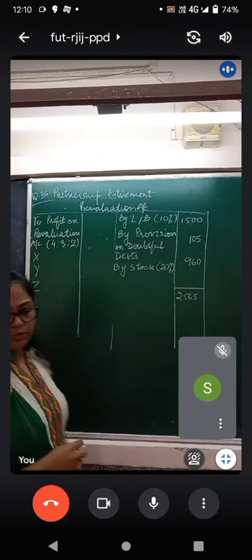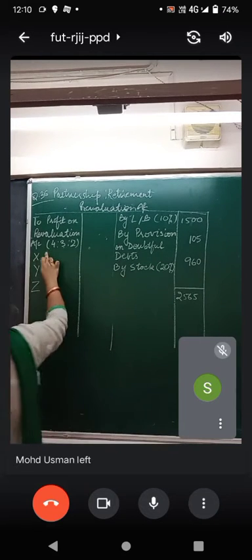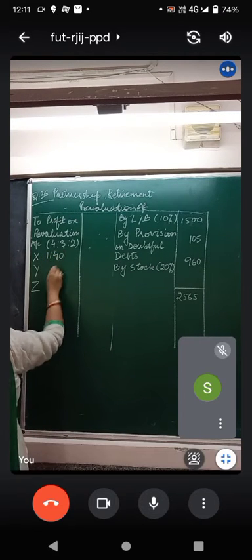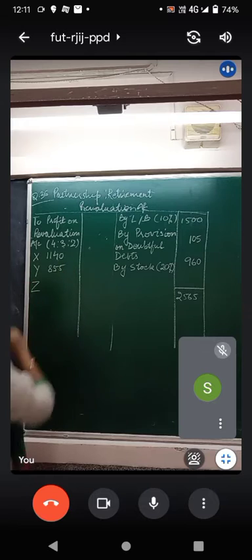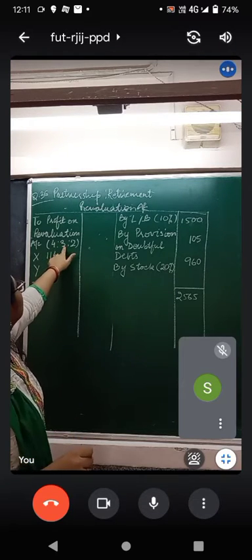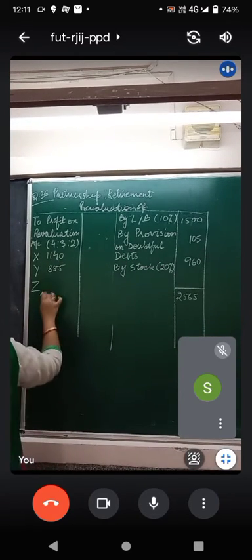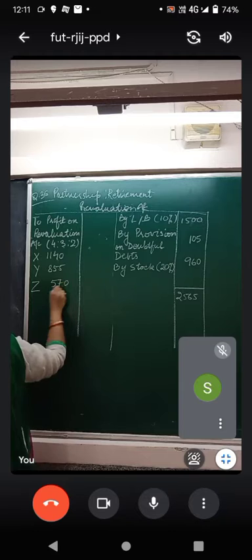Quickly write down the amounts for X, Y and Z. 1040, 855 and 2565 into 2 upon 9, it will be rupees 570. Work it out.